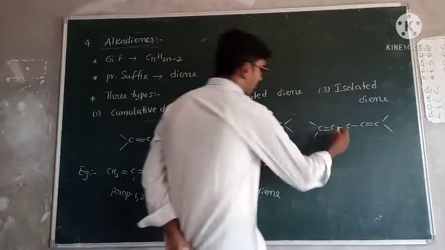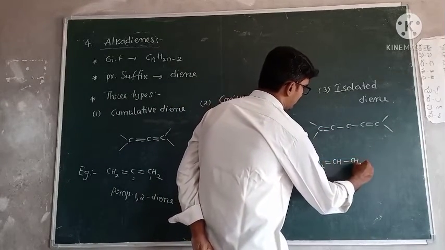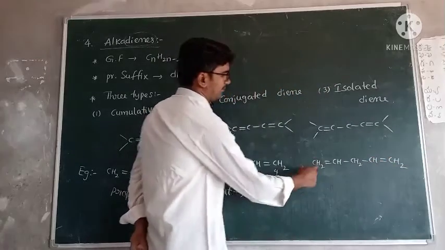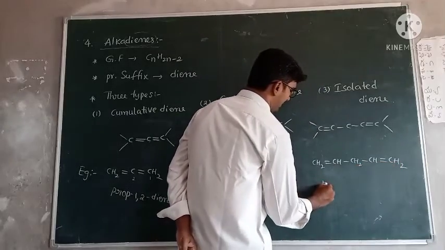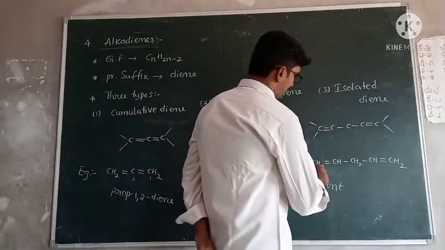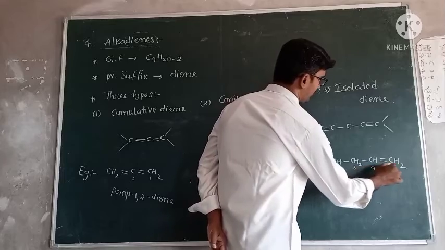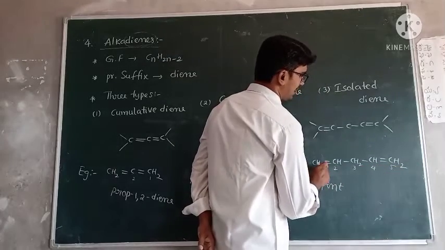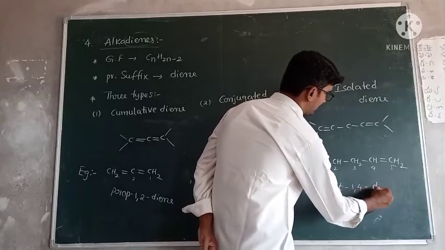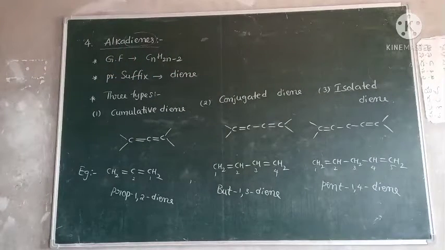Next one. For this type of example, CH2 double bond CH2, CH2, double bond CH2. How many carbons? 1, 2, 3, 4, 5 carbons. Pent. Right? Carbon positions 1, 2, 3, 4, 5. The first carbon contains a double bond and the fourth carbon contains a double bond. So 1,4-diene. This is about alkadienes.